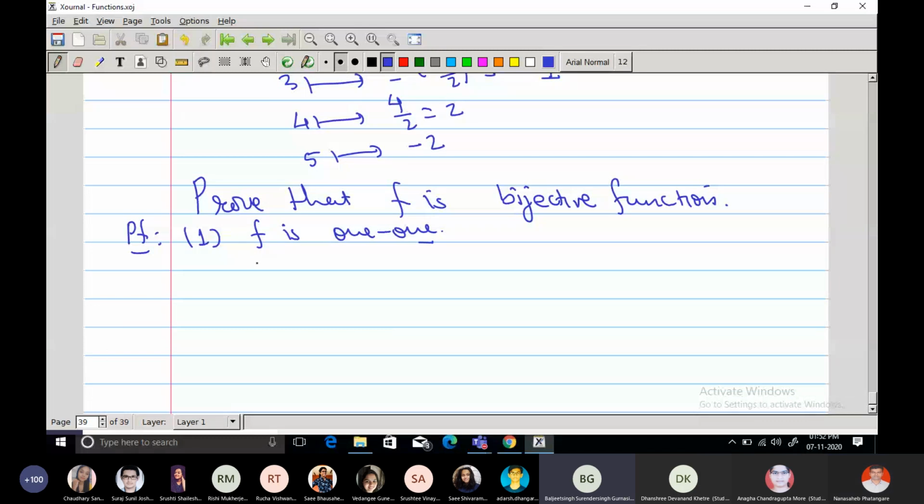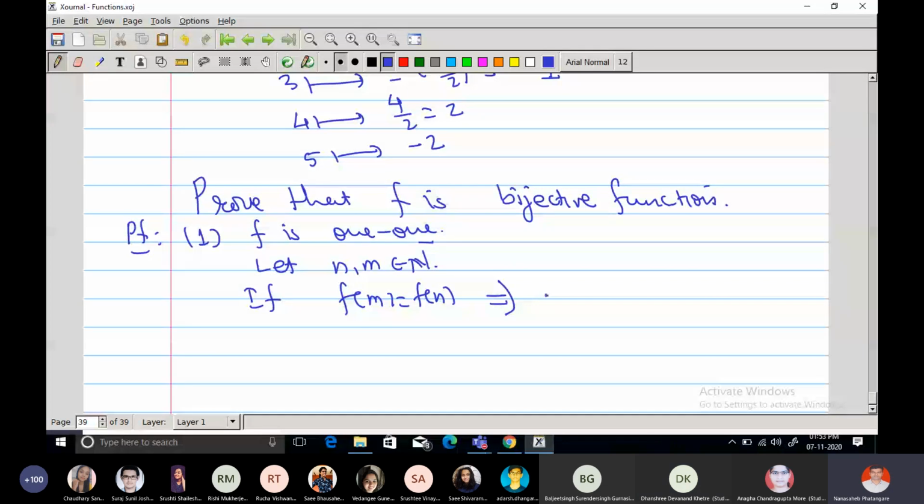So let n and m be two natural numbers. If their images are the same, then what we expect is that m is equal to n.